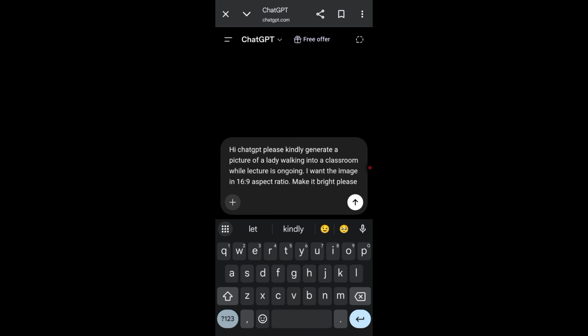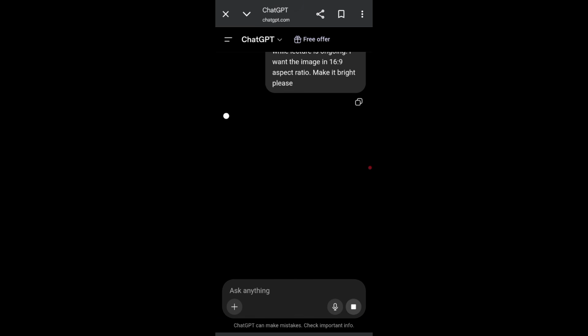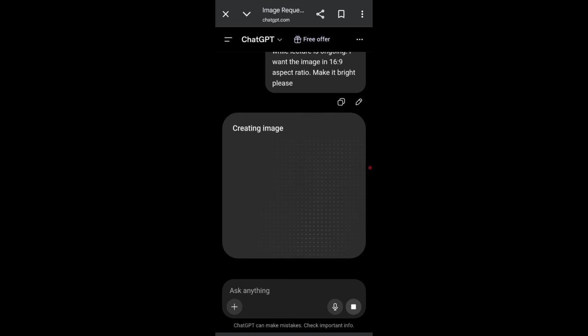If you'll be using ChatGPT to generate your image, ensure that you include in your prompts that you want your image in 16 by 9. If you don't tell ChatGPT this, it can just generate any size for you. You understand? If you want it in 9 by 16, which is for YouTube Shorts or TikTok videos, you can go ahead and say you want it in 9 by 16.